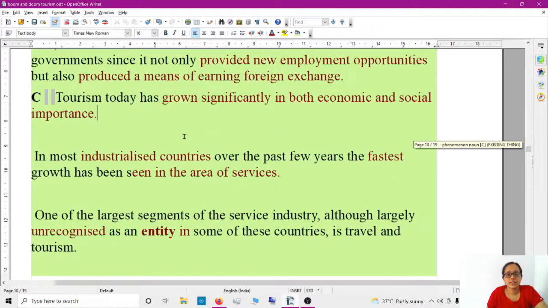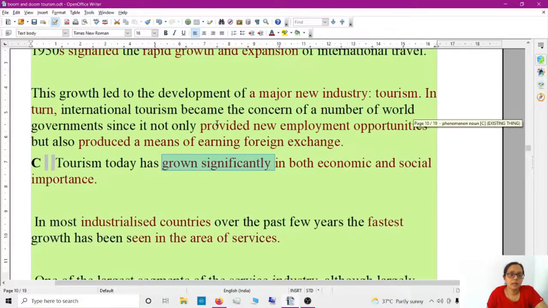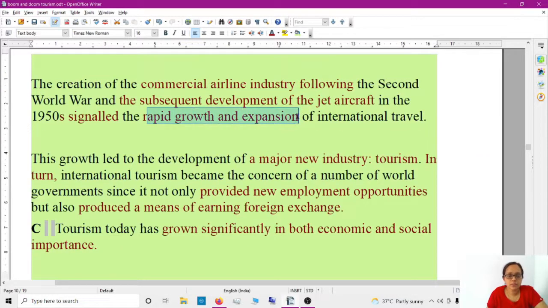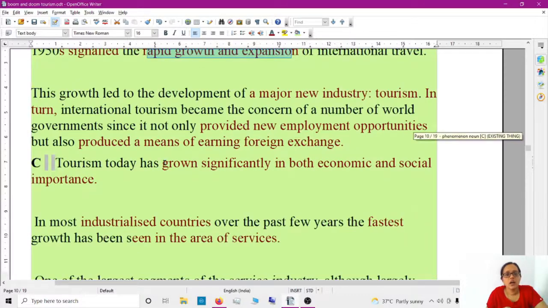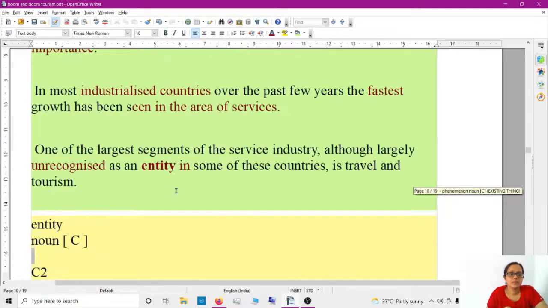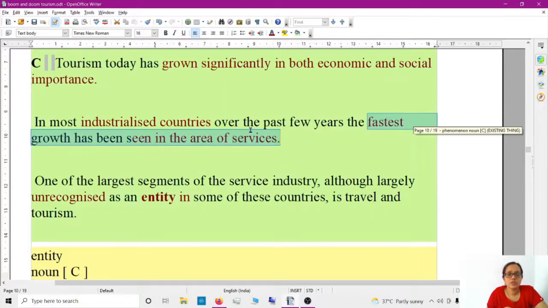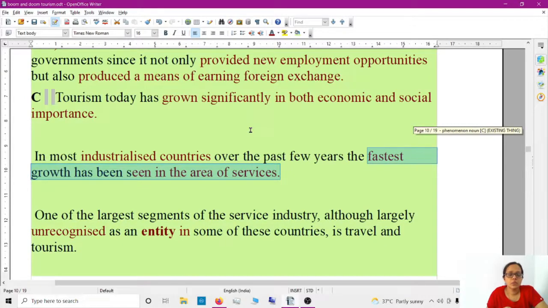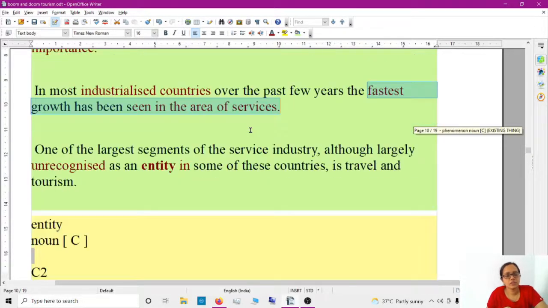See how they are explaining the growth. Grown significantly, rapid growth and expansion. Everything is related to growth. Subsequent development, rapid growth and expansion, grown significantly in both economic and social importance, in most industrialized countries, fastest growth. So it's different vocabulary, right? So you can choose one or two and then learn for yourself.